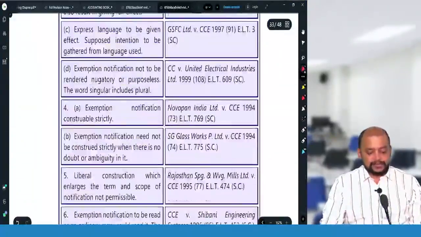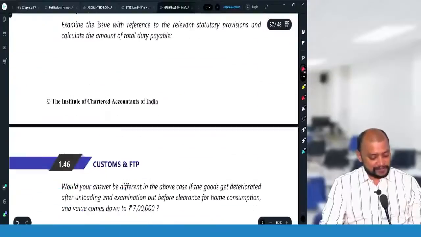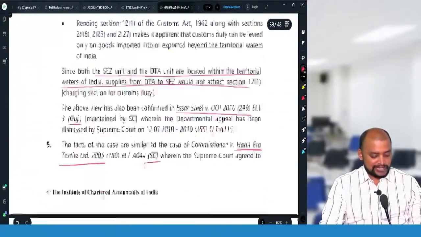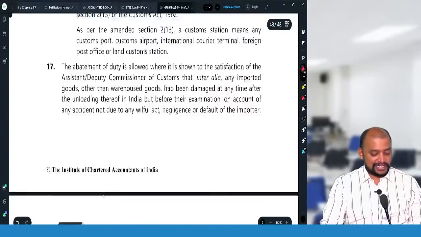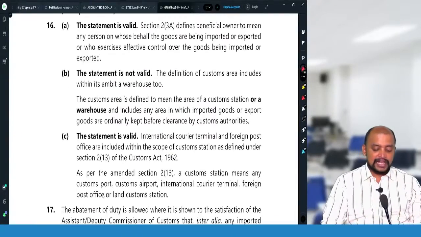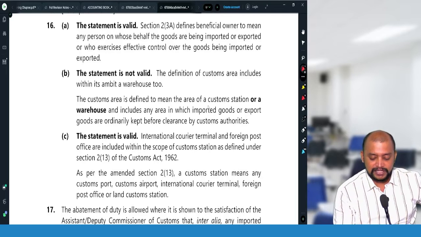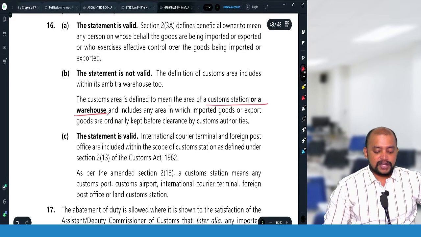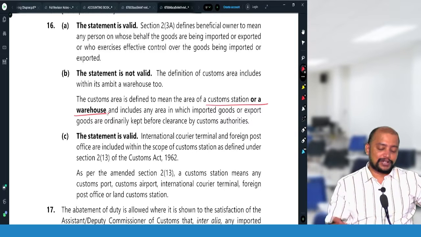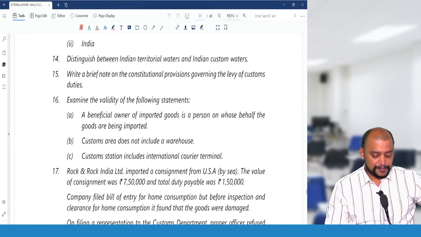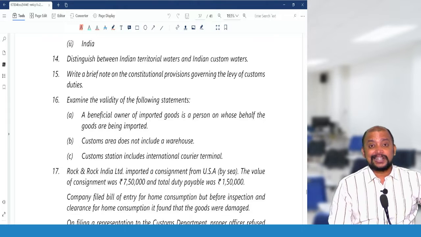Okay. A customs warehouse is also part of the customs area, and you can see in the customs area definition that it is clearly given. Customs area means a customs station or a warehouse. A warehouse is a licensed place. And customs station means port, airport, etc. Then next, customs station includes international courier terminal.